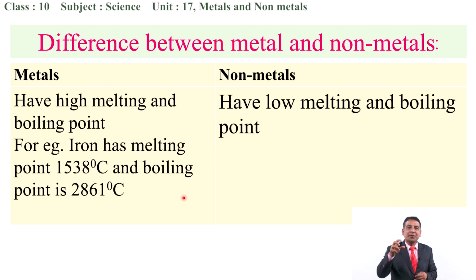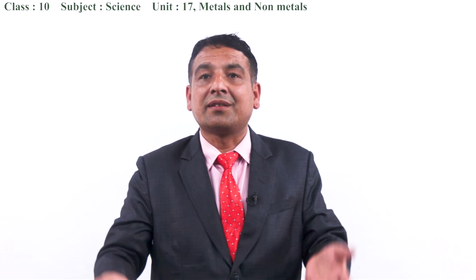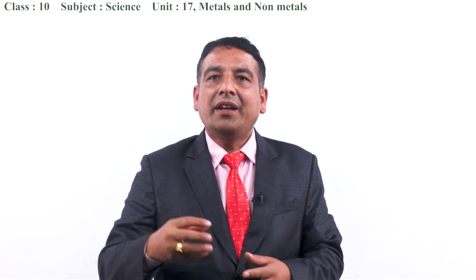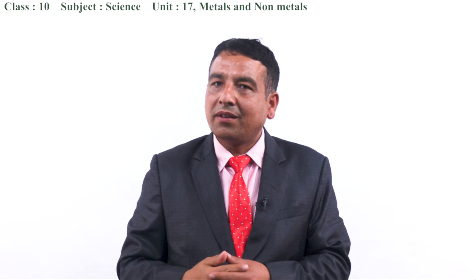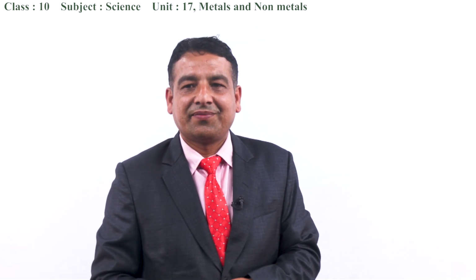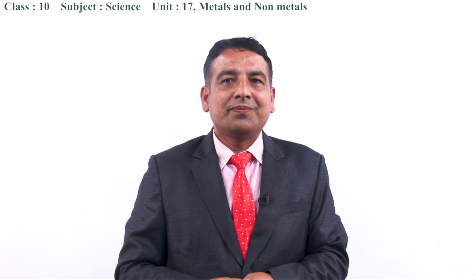After some time, the piece of wood starts to burn. But does the piece of iron start to burn? Why is it so? Obviously, metals have higher boiling as well as melting points. It means they need more heat energy to melt as well as to boil. But non-metals take very short time and need a very small amount of heat energy to light as well as to burn. So they have low melting as well as boiling points. This is another difference. I think you have all taken these points that we have discussed.